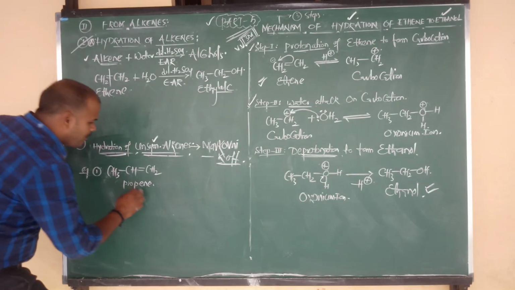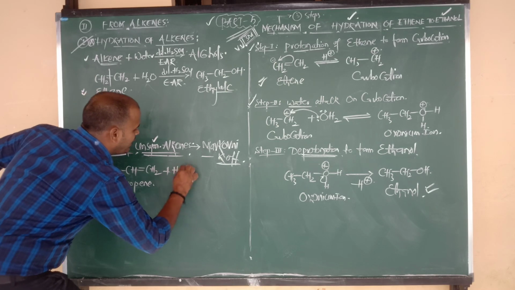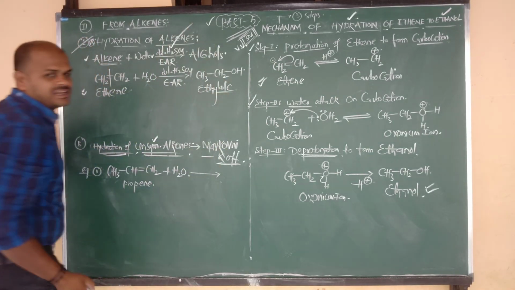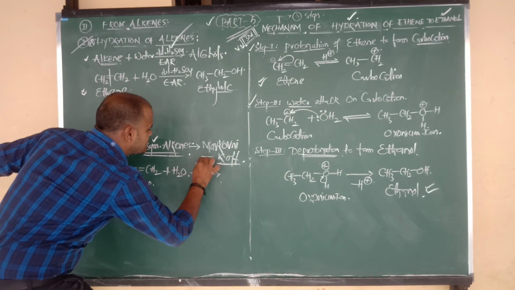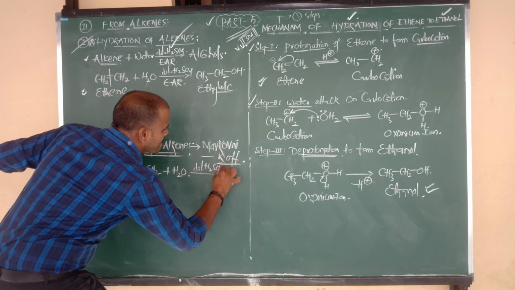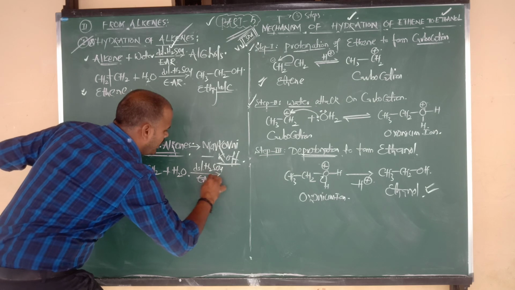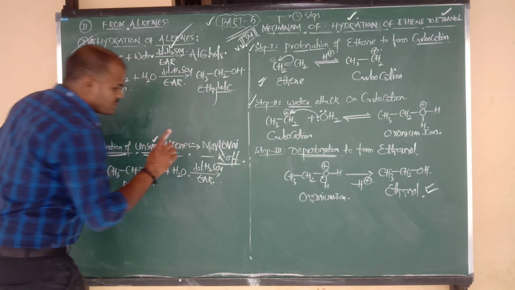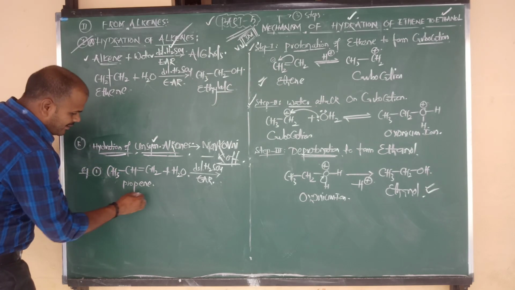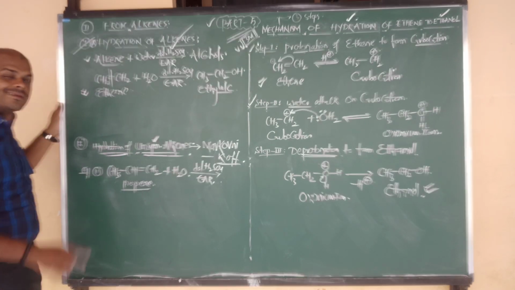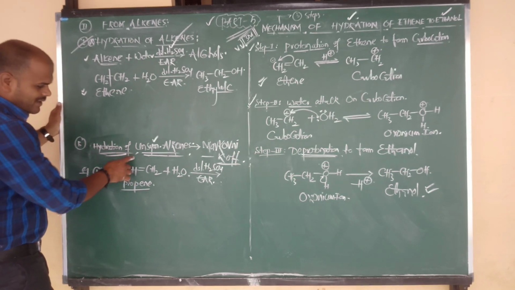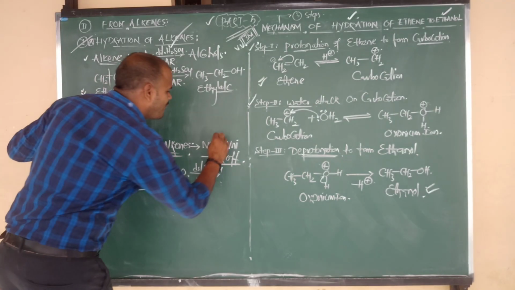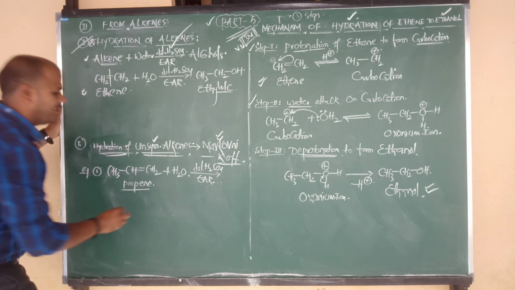Okay. So now propene undergoes hydration, meaning addition of water. Addition of water takes place in the presence of the same reagent, dilute sulfuric acid. Again this is also an electrophilic addition reaction. Right. So what I told you: in the case of an unsymmetrical alkene, for example propene, addition of water takes place as per the Markovnikov rule. This condition is applied.